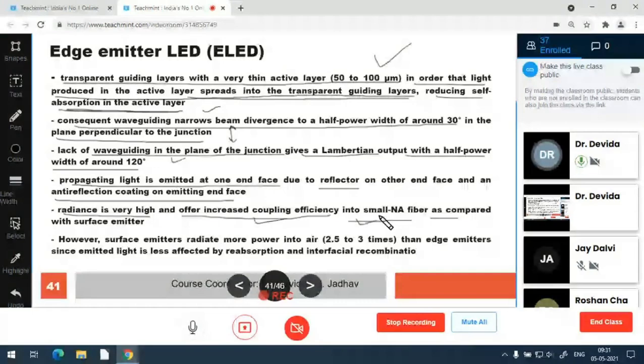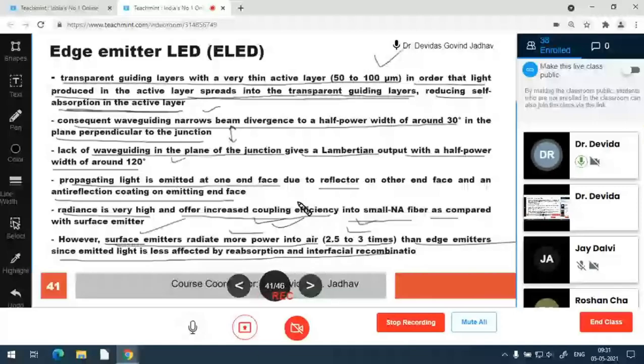However, these are the advantages; now the disadvantage. The surface emitter radiates more power into air, 2.5 to 3 times more than the edge emitter, since the emitted light is less affected by reabsorption. The surface emitter immediately emits from the junction directly to the fiber.